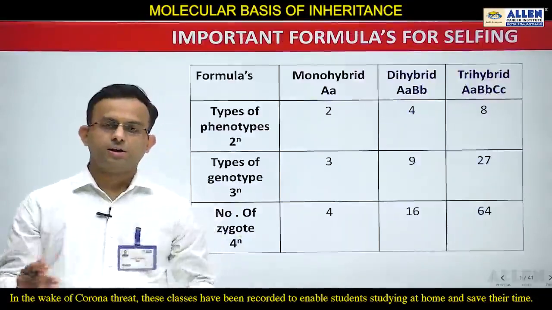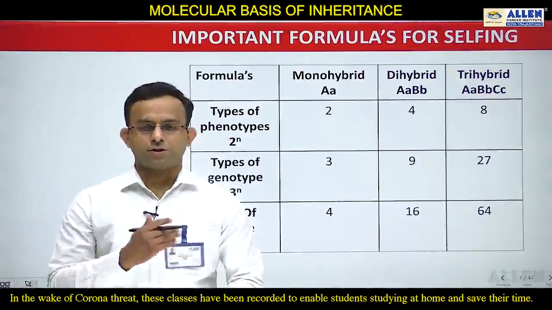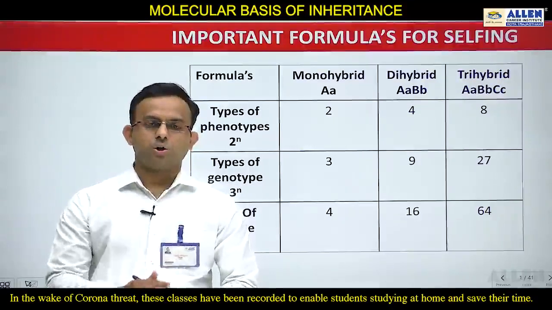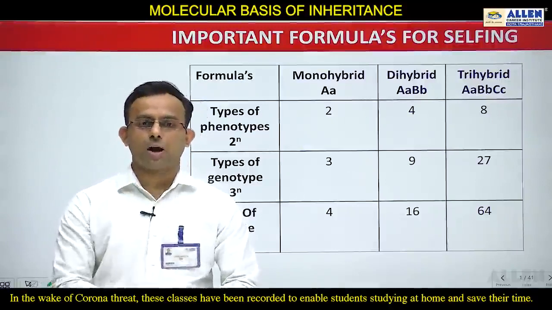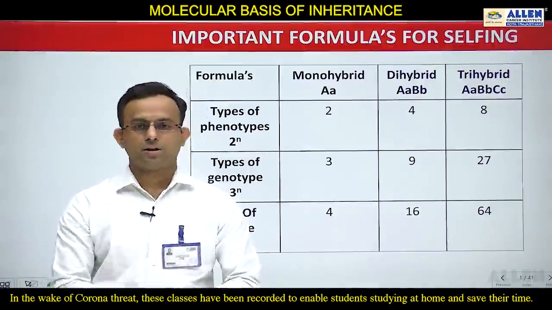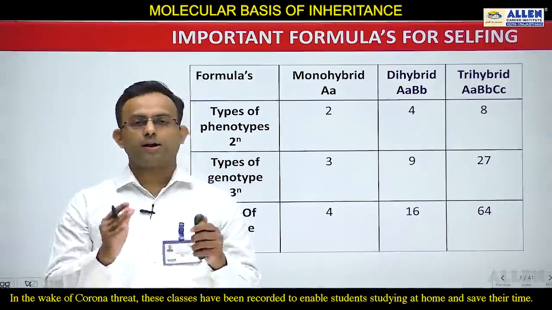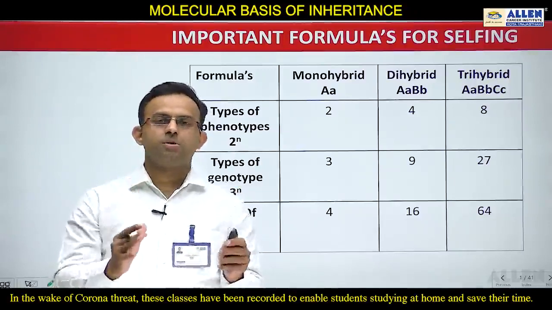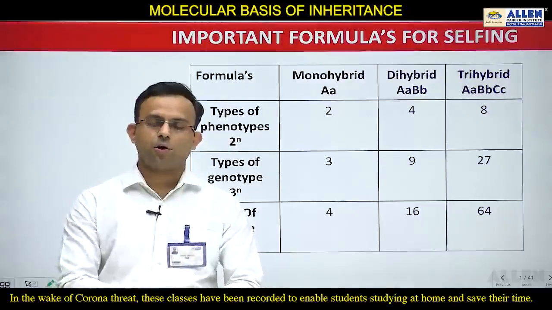So students, till now we have discussed the terminology of genetics. We have also discussed monohybrid cross and the conclusion of monohybrid cross. After that I explained gamete formation, and I also explained the fork line method, and with the help of the fork line method I explained how the gametes are formed. Now students, I will tell you some important formulas for selfing.